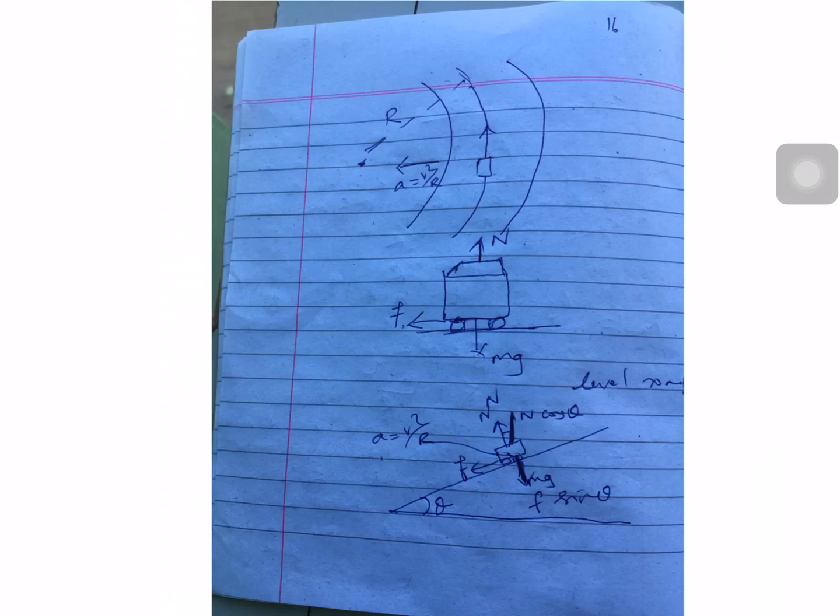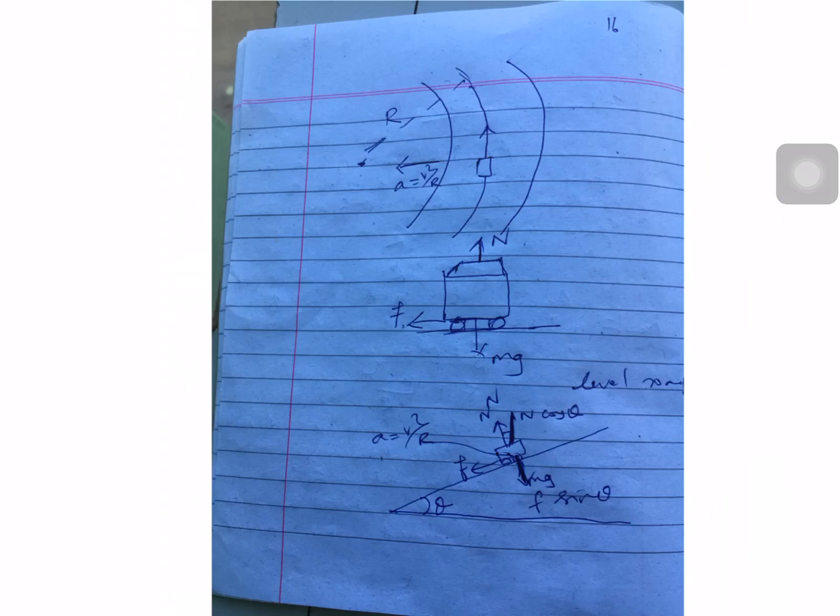If you see the diagram, the first diagram shows the car moving on a circular road. In the level road, the second diagram shows that the weight of the object or car is acting vertically downwards, and an equal force is acting vertically upwards. Also a force acts between the wheel of the vehicle and the road. That is called the frictional force, which is always acting horizontally. I told you already the horizontal component of N is called friction. Am I right? Normal force.